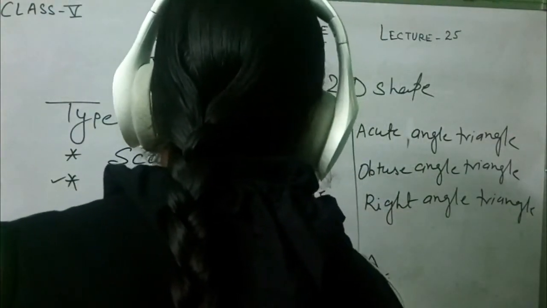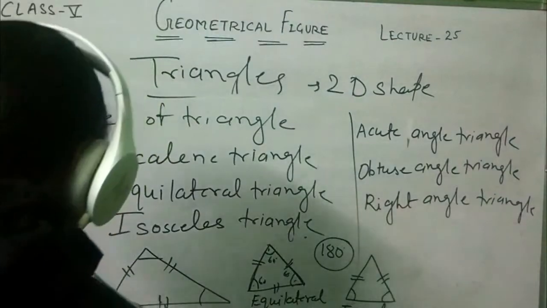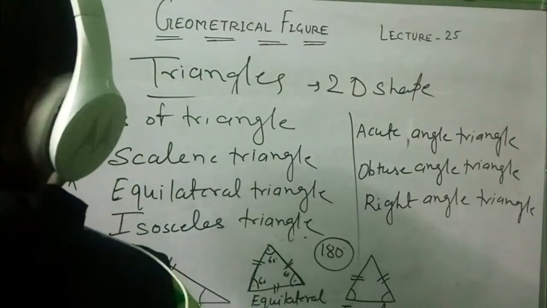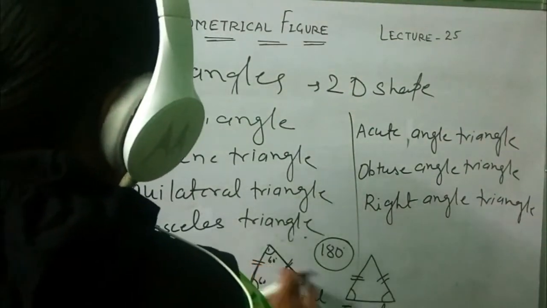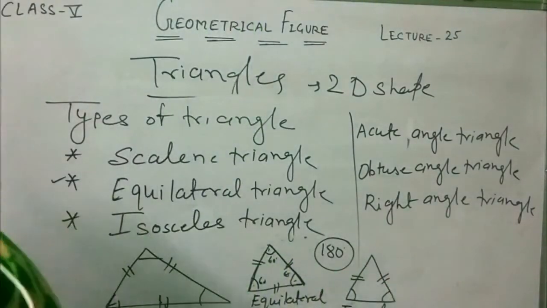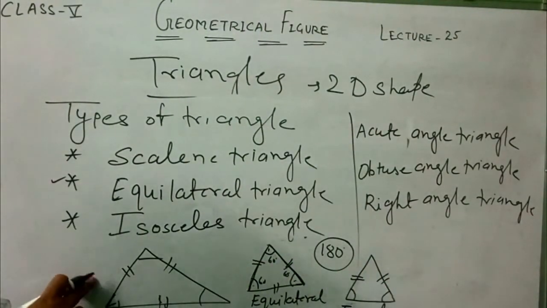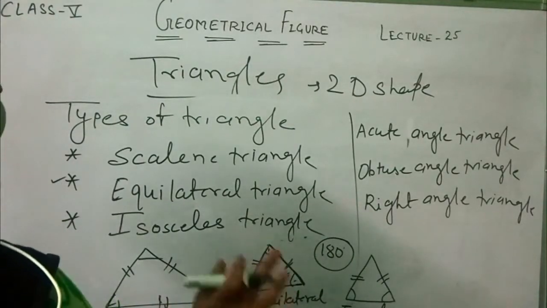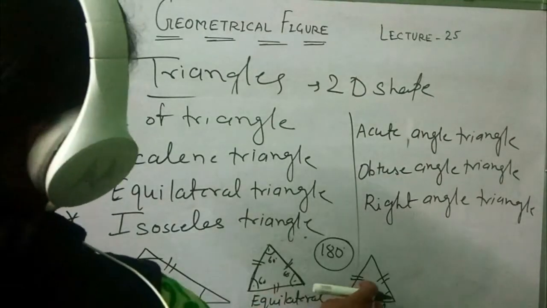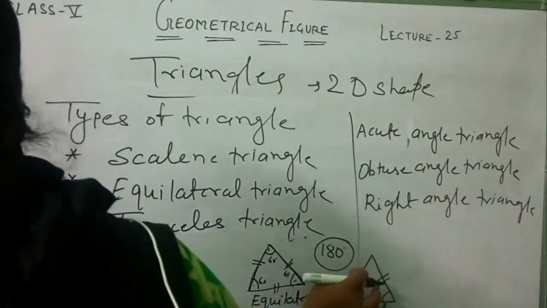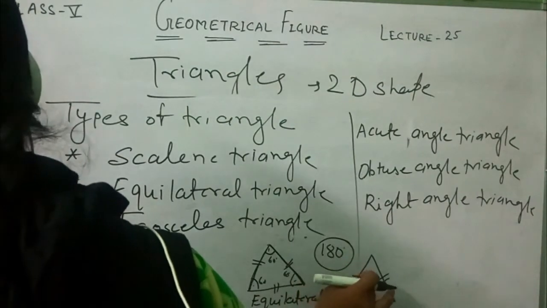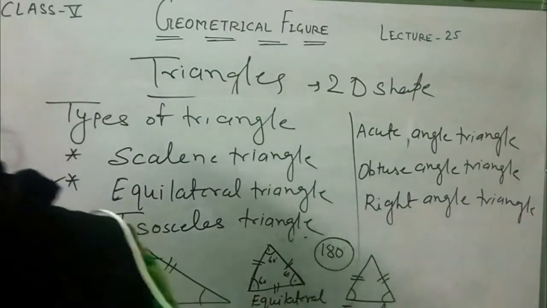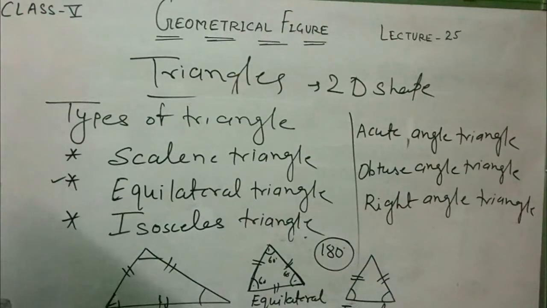Here in the isosceles, two angles are equal and two sides are equal. Once again I explain: in scalene, all three sides are different and all three angles are also different. In equilateral, all three sides are equal and all three angles are also equal. An isosceles triangle has two sides of equal length.